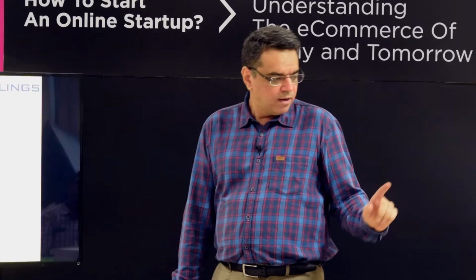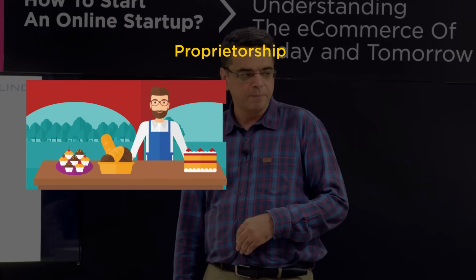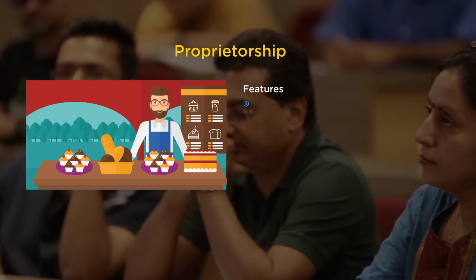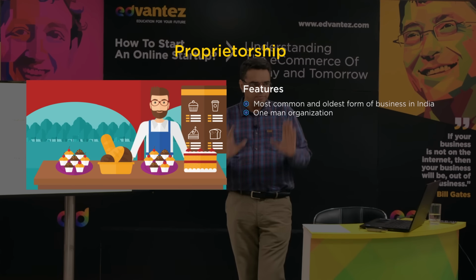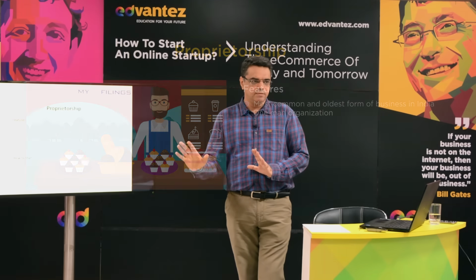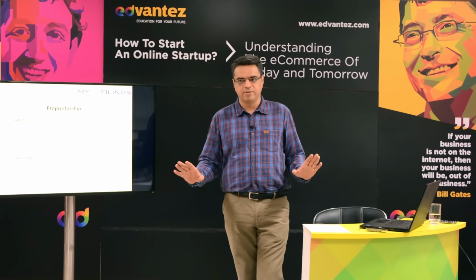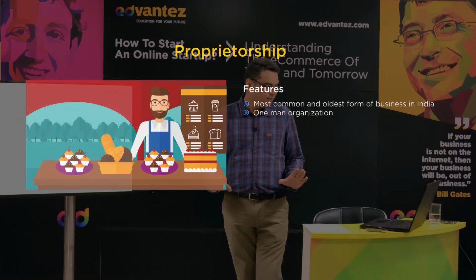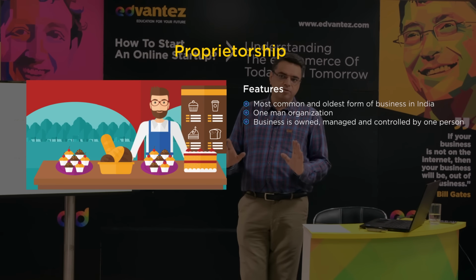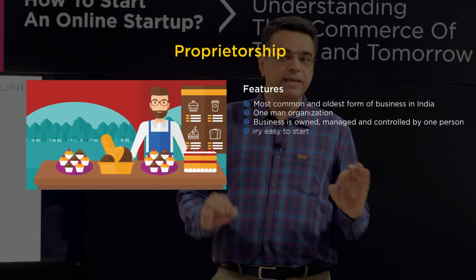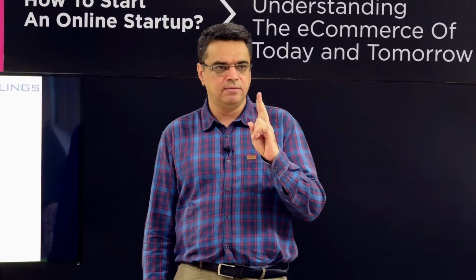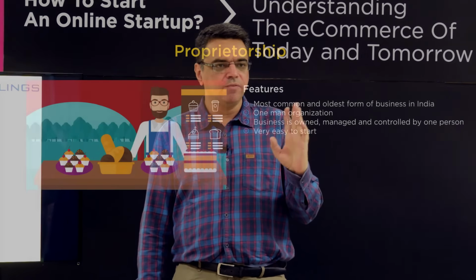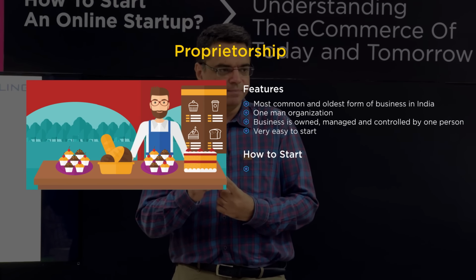Right. Now we have this first type of entity, which is proprietorship. As I told you, it is the most common and oldest form of business in India. It is a one-man organization. Something happens to that person and the proprietorship does not exist after that. Business is owned, managed and controlled by that particular person. Very easy to start. You can start your proprietorship concern in 2 days. All you require is a PAN card.